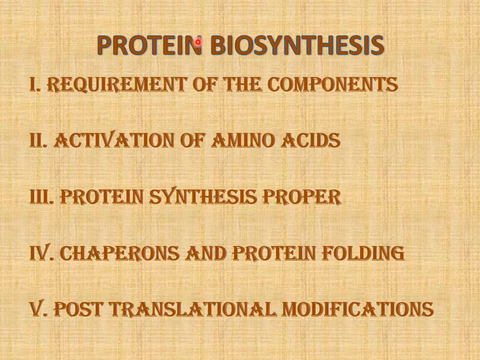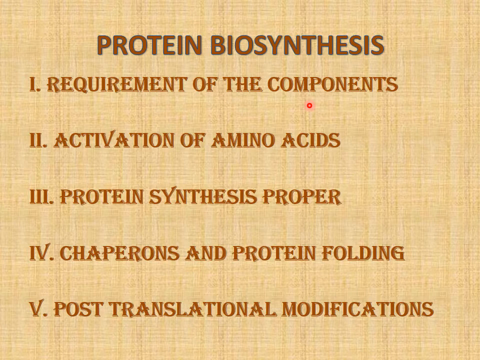Now we come to protein synthesis, that is translation. This translation has 5 stages. After these 5 stages, the complete protein is synthesized. So what are the stages? Number 1 is requirement of components. Requirement of components means we collect all the raw material required for protein synthesis.